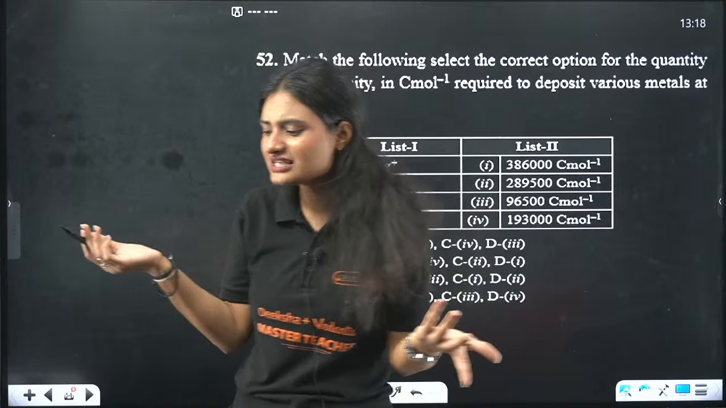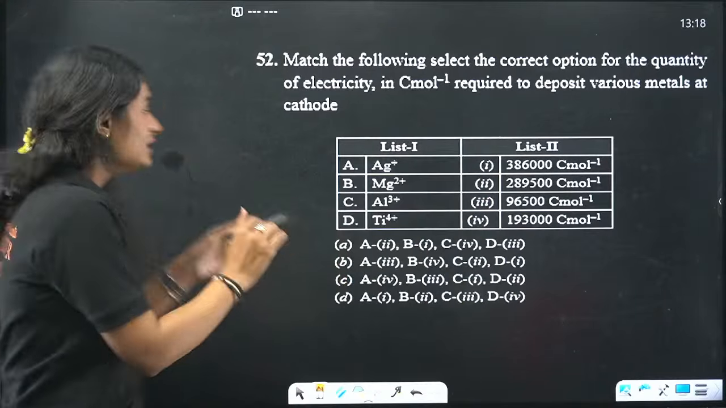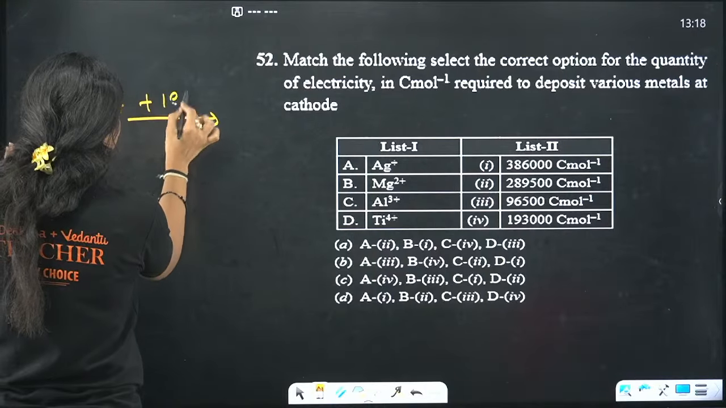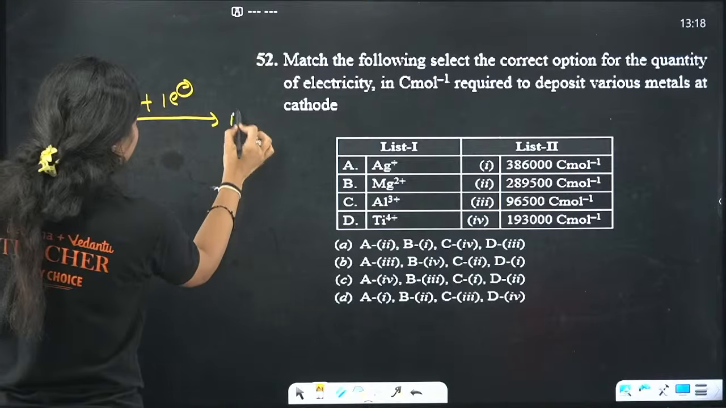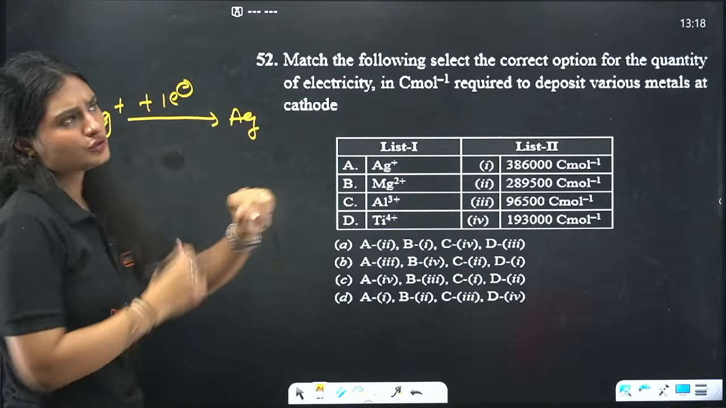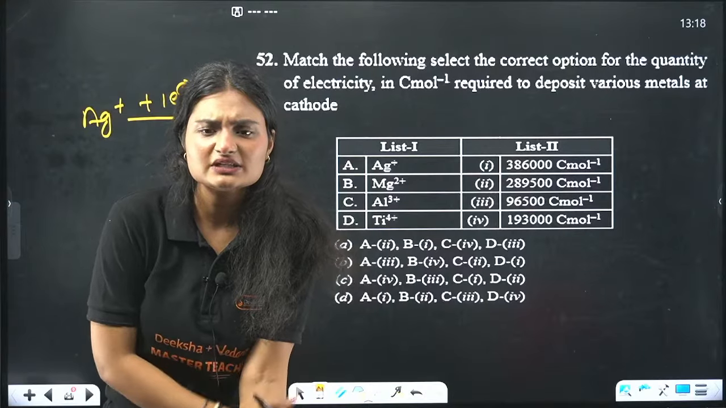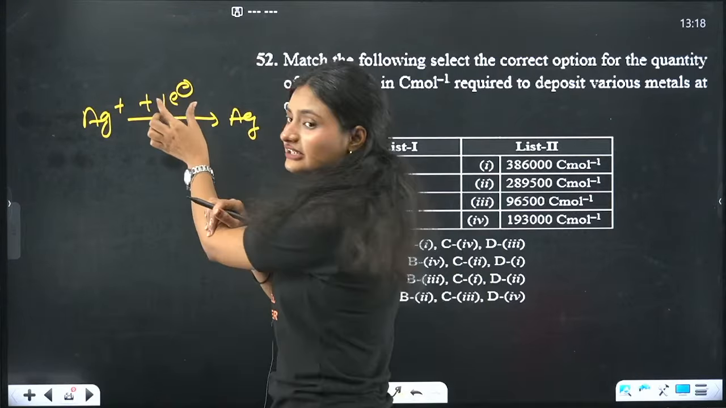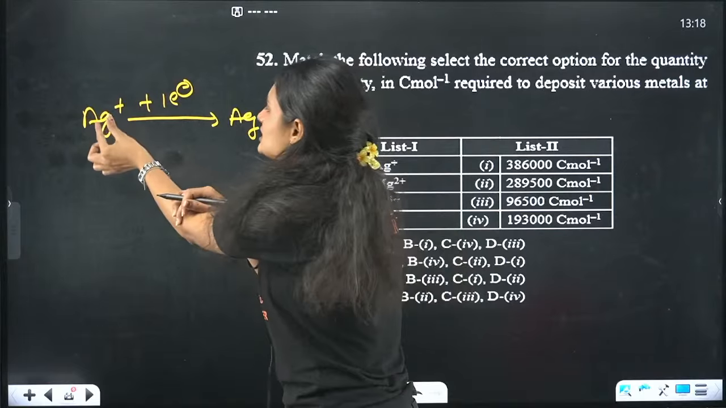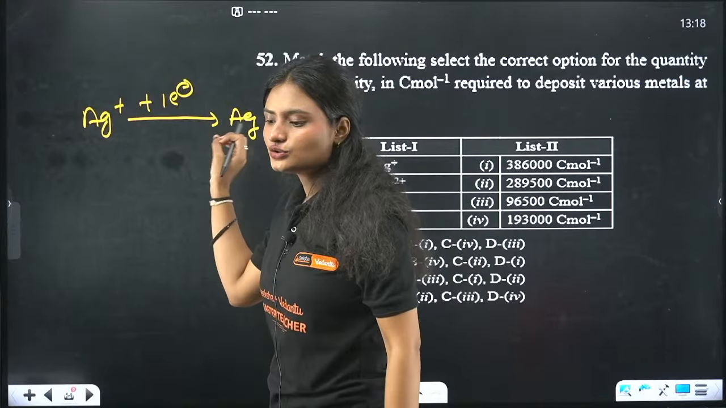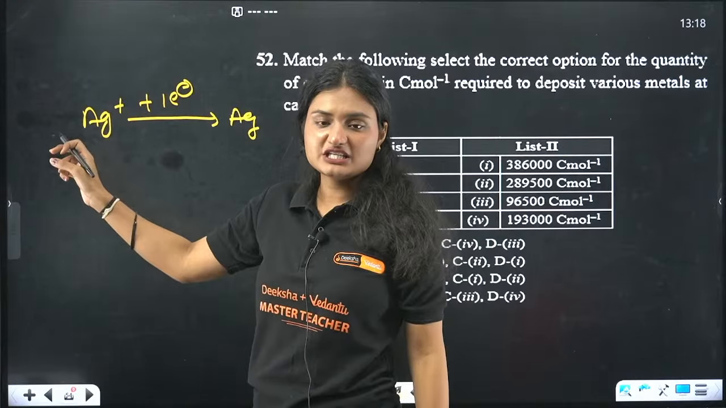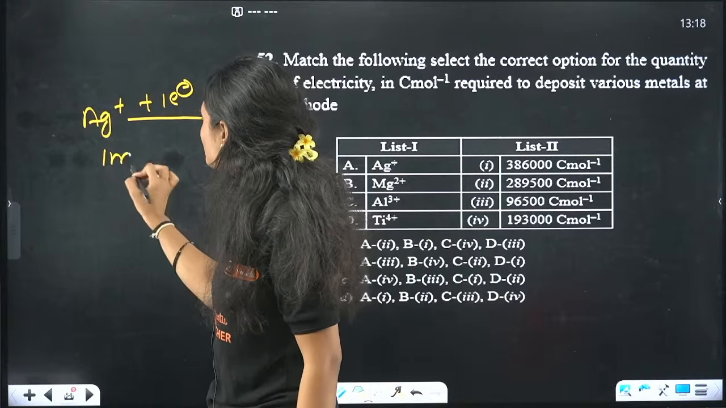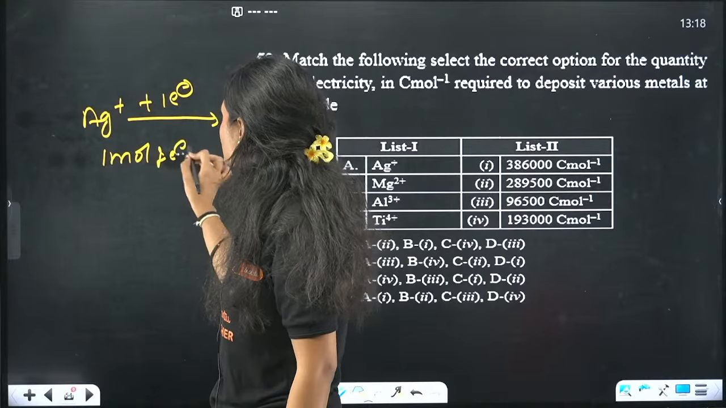Faraday's law, very easy. When you convert Ag positive into Ag, how many electrons do we add? Only 1 electron, right? It gets converted into Ag. How much charge does 1 electron have? It's not exactly 1, it is 1 mole of electrons, because we are converting 1 mole of Ag positive into Ag. And 1 mole of electrons has a charge of how much? You remember it? 1 mole of electrons has a charge of 1 Faraday.